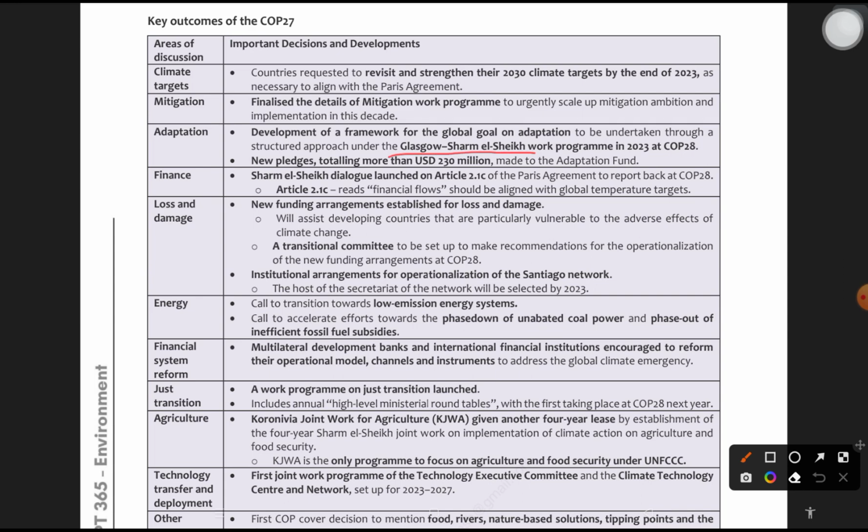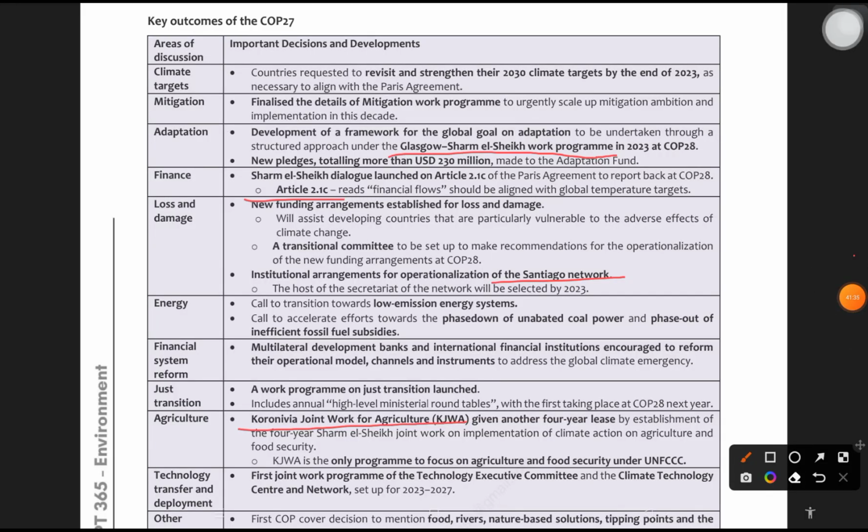Glasgow Sharm el Sheikh Work Program, Article 2.1C, Santiago Network, KJWA Koronivia Joint Work on Agriculture. Let's see later.